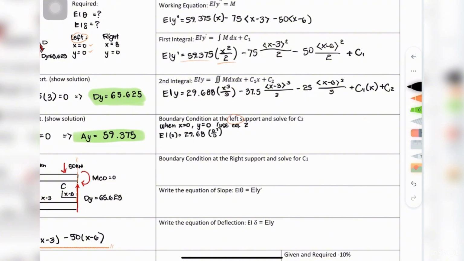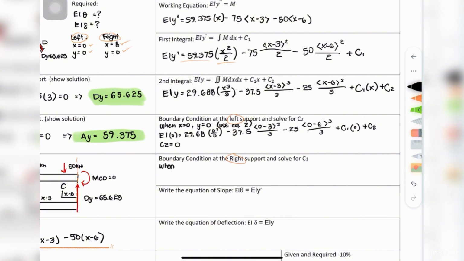With this, we get EI times 0 equals 29.6875 times 0 cubed minus 37.5 times the bracket of 0 minus 3 cubed over 3 minus 25 times the bracket of 0 minus 6 cubed over 3 plus C1 times 0 plus C2. No need to put this in your calculator as it simply equates to 0.